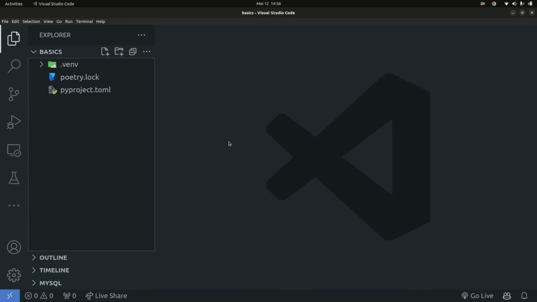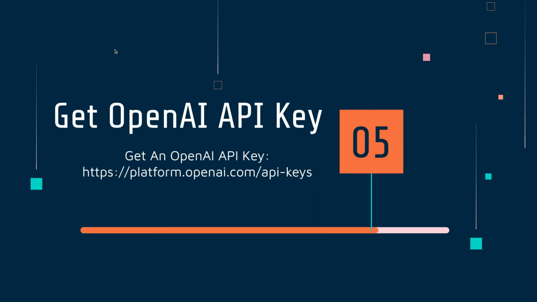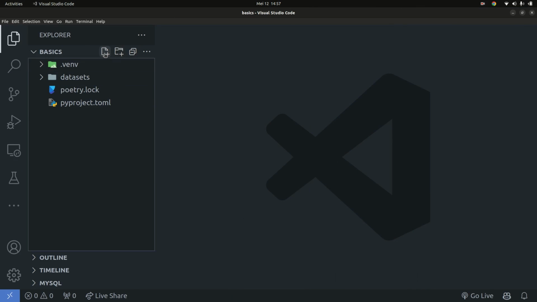Good. So once I have my VS Code open and loaded, I'm going to go ahead and create a folder. I'm going to call this folder datasets. And this we're going to keep all our PDF files that you want to have a conversation with. Okay. So now once we have that, let's go ahead and get your OpenAI API key. So again, you can follow this link right here to get your OpenAI API key. Okay. So once you have your OpenAI API key, I'm going to go ahead and simply add it in.